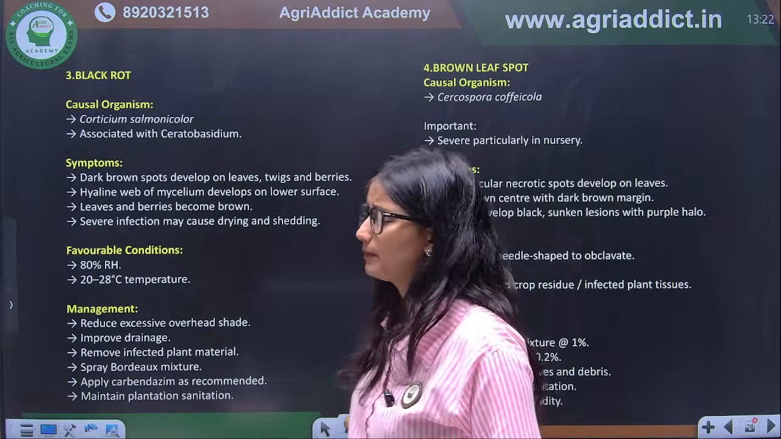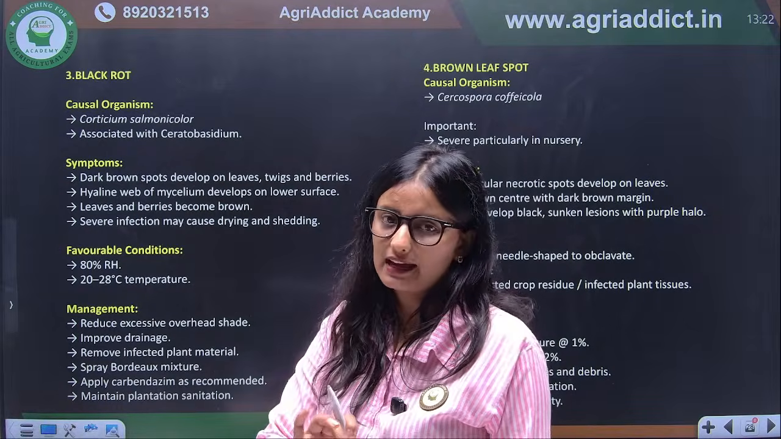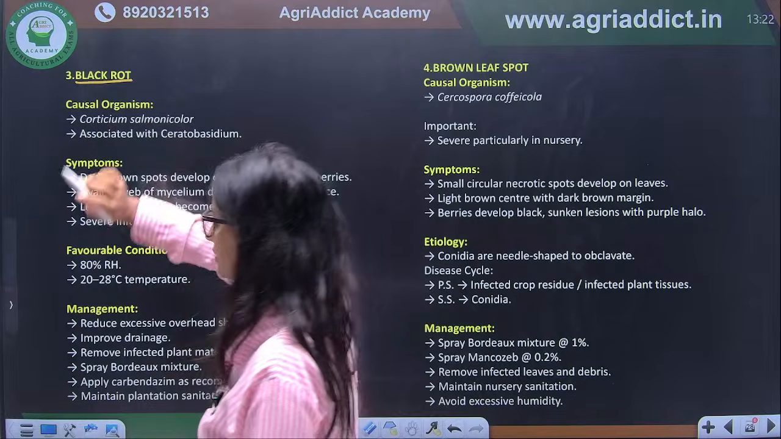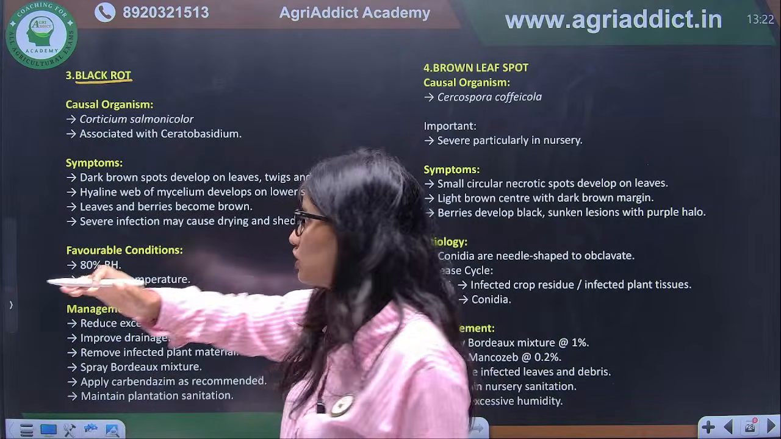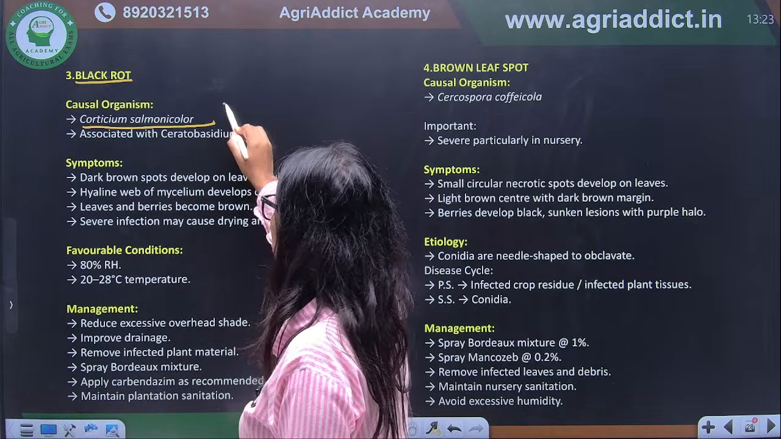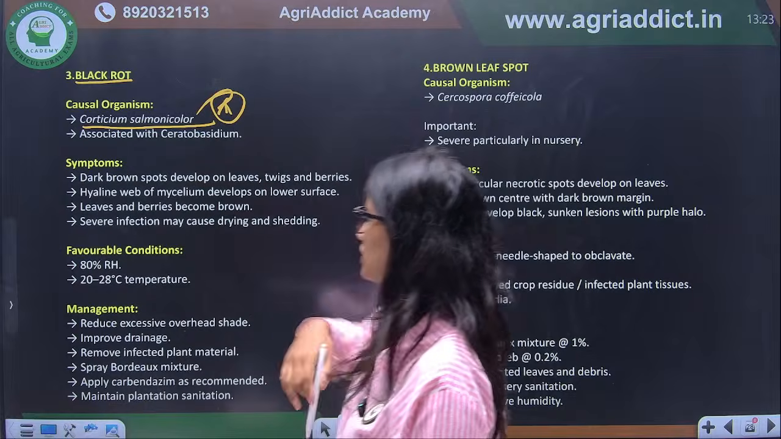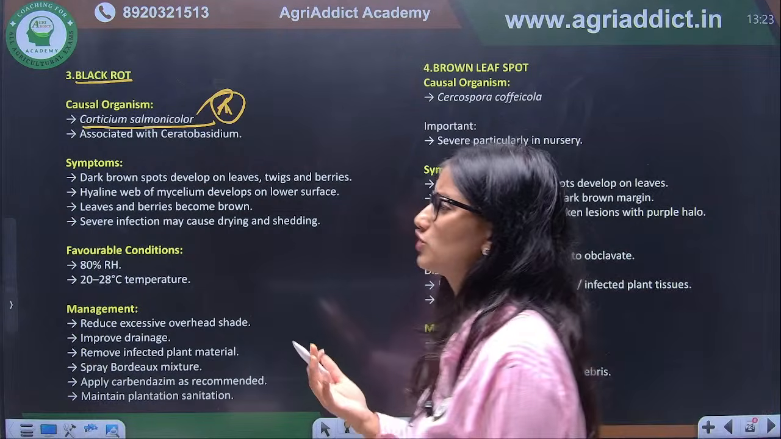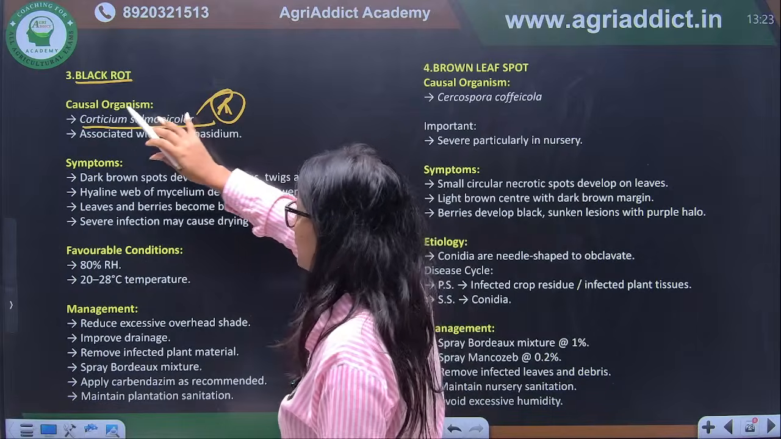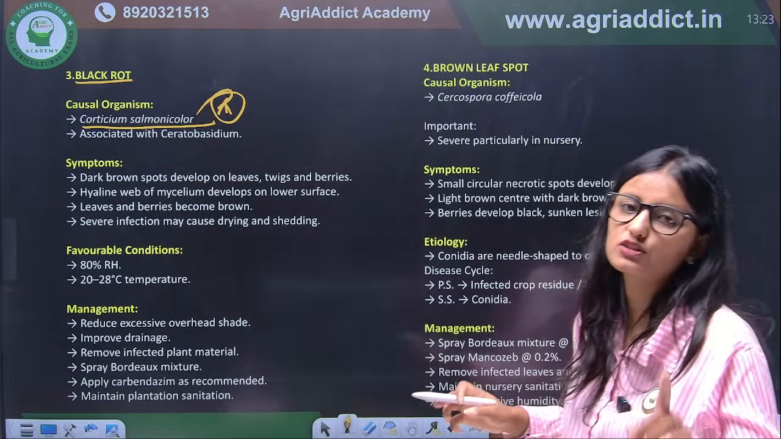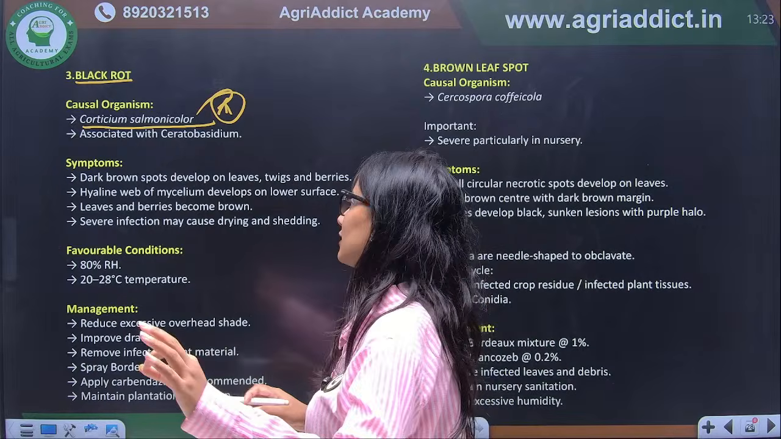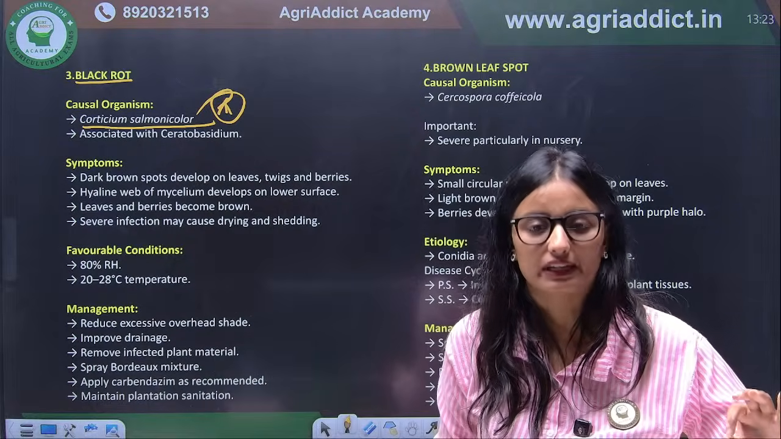Next, you have to remember black rot. If we talk about black rot, there is nothing important in it, just one thing, that is its causal organism, since it is a minor disease. So you have to remember only this for black rot, that is Corticium salmonicolor. And what is happening in this? There is a formation of web mycelium. But here the important thing is only its causal organism, which is Corticium salmonicolor.